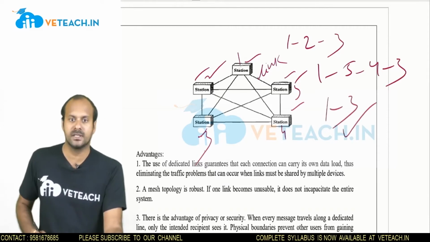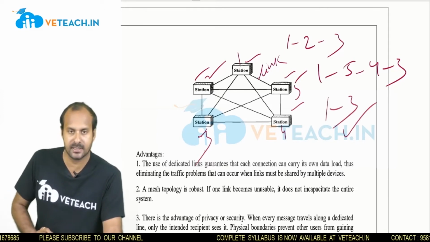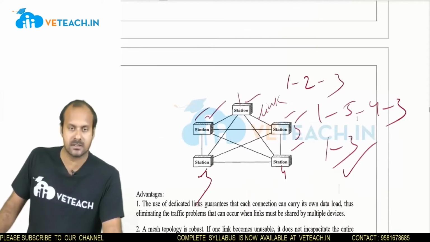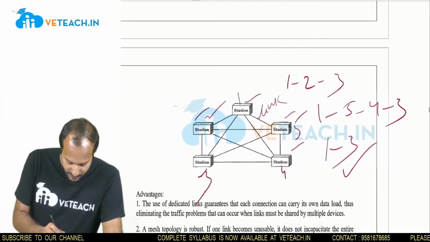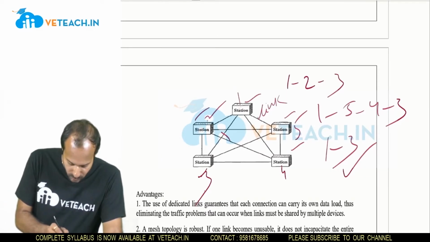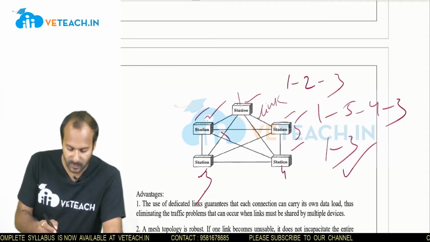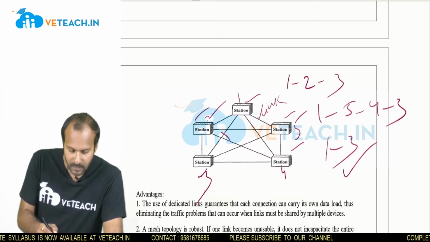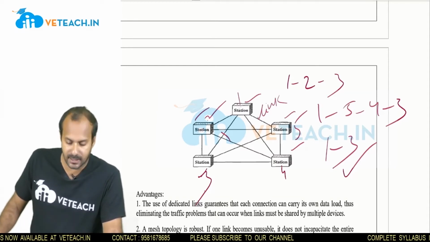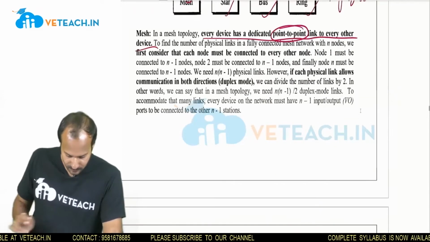This is one of the easiest networks to communicate within. One major disadvantage is that if there is a connection loss between 1 and 3, then I have to move 1 to 2 and 2 to 3, which means a routing table is needed. The main advantage of the mesh topology is that dedicated links are connected and communication can be done very easily within the network.